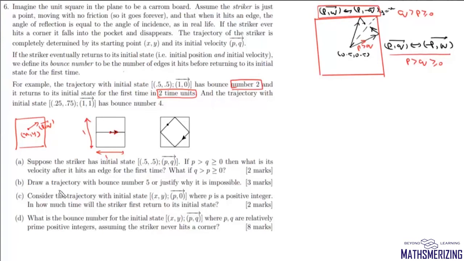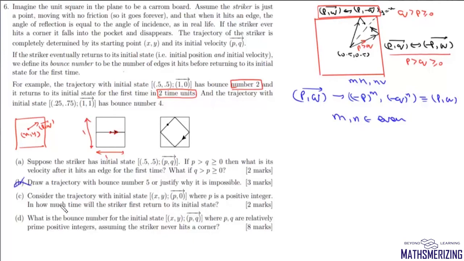Now question number B is, draw a trajectory with bounce number of 5 or justify why it is impossible. Now we know that after any bounce, only one of the components will change. So if initial velocity is p, q, then after say m horizontal reflections and n vertical reflections, its velocity will be minus p to the power m and minus q to the power n. Now it should be equal to p and q. It will be same as p and q when both m and n are even numbers. So if m and n are even numbers, then bounce number cannot be an odd number.